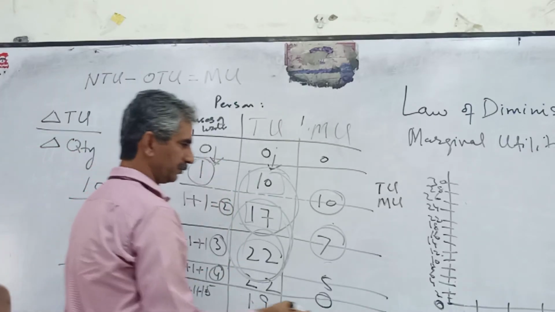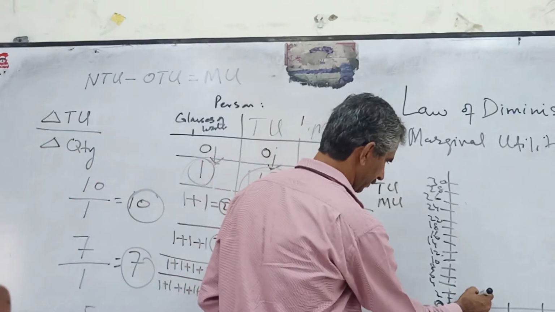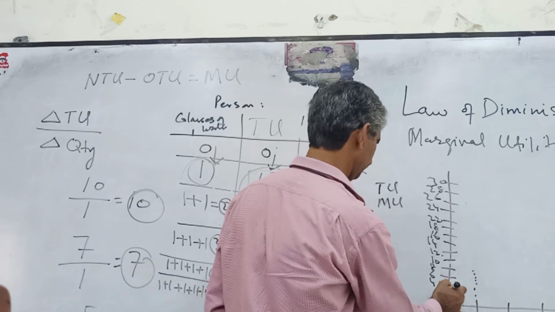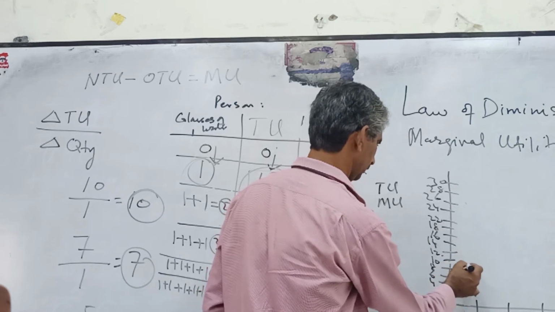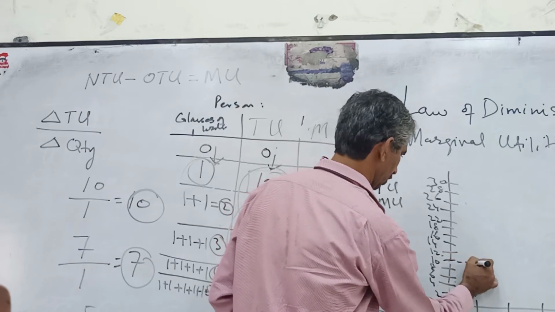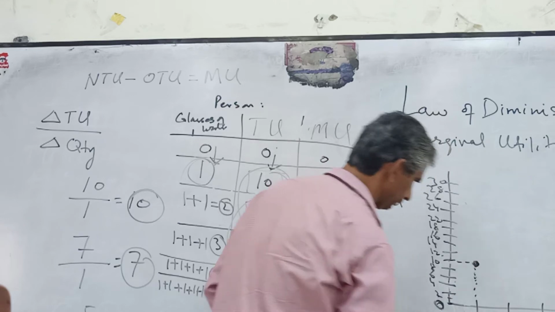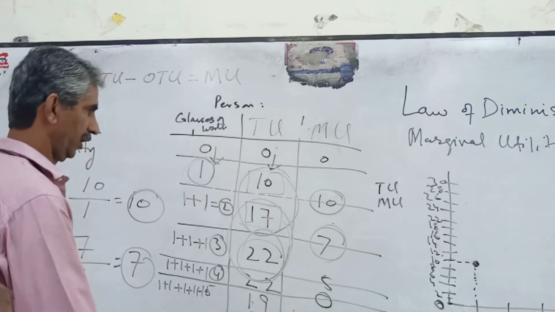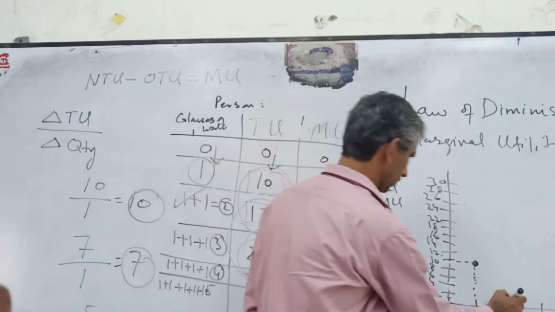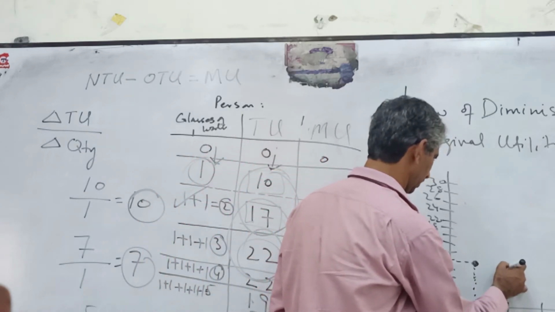Take example 1: when the person has consumed the first glass of water, what is the total utility? When the person has consumed the second glass of water, what is the total utility? 17.